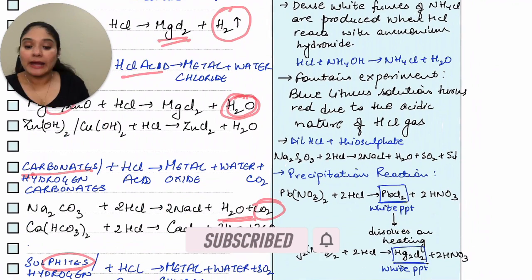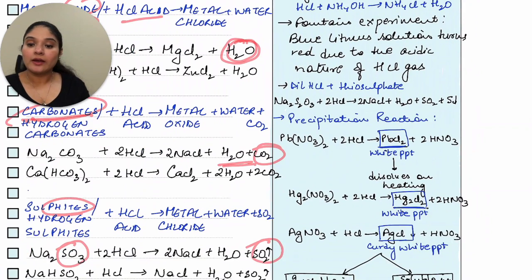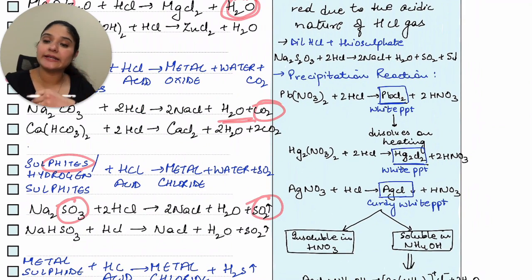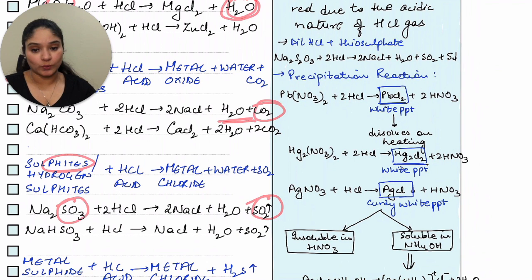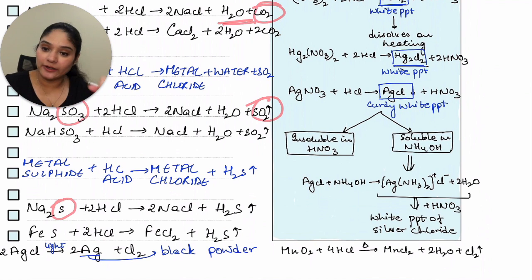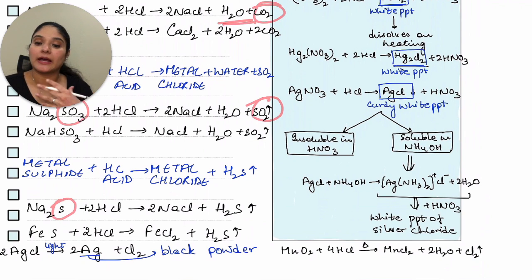When I have a carbonate, that is CO3, in that case, along with water, I'm getting carbon dioxide. When I have sulfites, that means SO3, in that case, along with water, you get SO2. Then, when you have sulfide, there is no oxygen anymore. You just have a metal attached with sulfur. So, in that case, the hydrogen that was coming out will accept sulfur along with it, and you get H2S out.